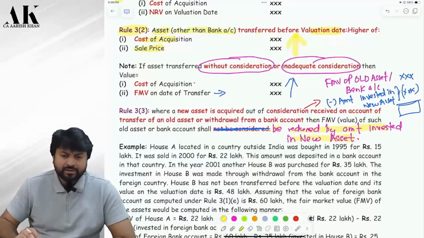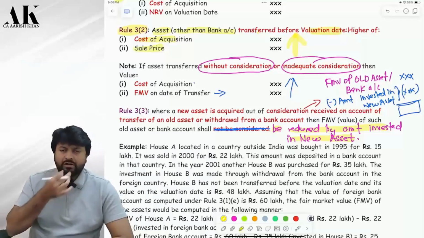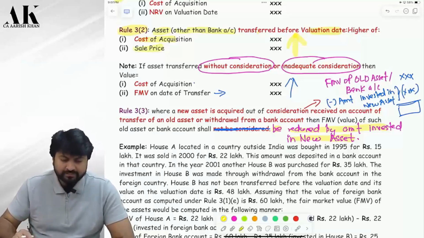Will I be chargeable on this house? Yes, sir. Undisclosed house. Correct. How much will be the chargeable income as per rule 3.1 or 3.2? 3.2. What will be the value? The value will be cost or sale consideration, 22 lakhs will be the value. Now this amount was deposited in the bank account.